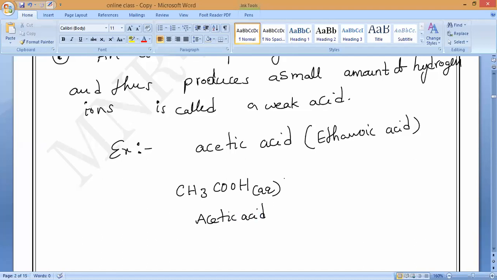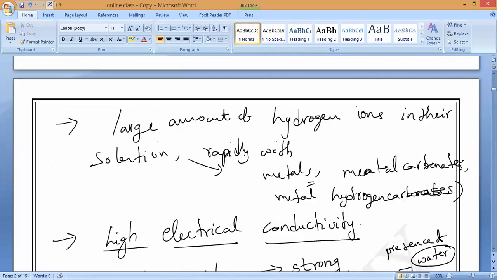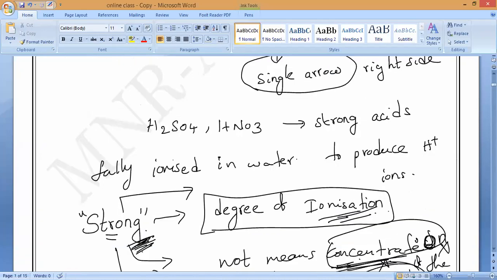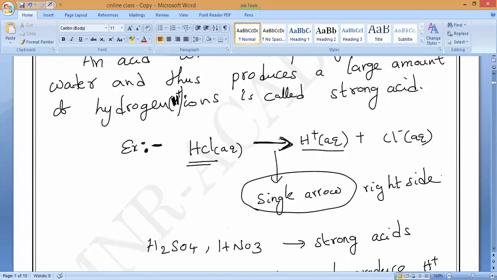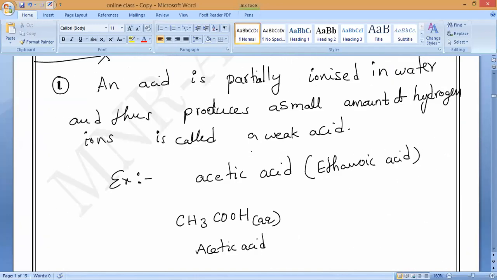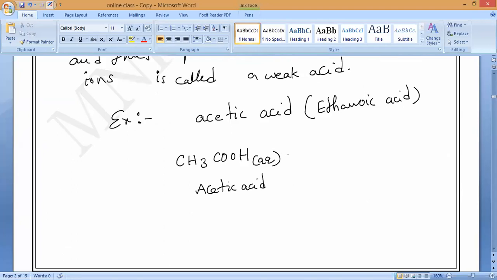If it conducts electricity, this acetic acid also will carry electricity, but a very small amount. Now, strong acids, I said what? Single arrow, only towards the right side. Now, if it is a weak acid, how many arrows will come? Weak acid means both sides arrow will come. So this is indicating weak acid. This same arrow we can keep for reversible reactions also. That is what you have to remember.